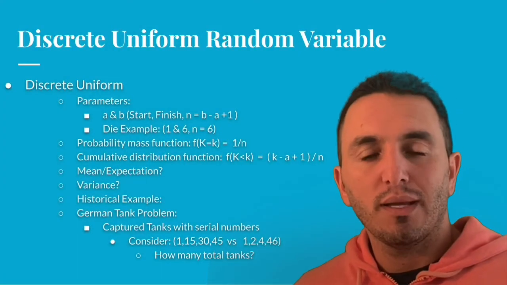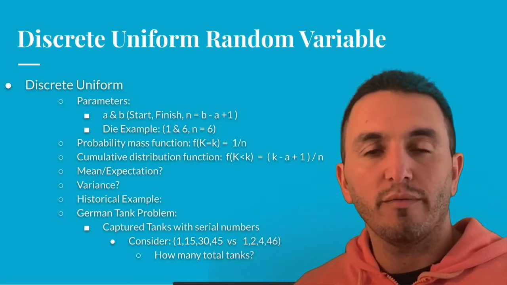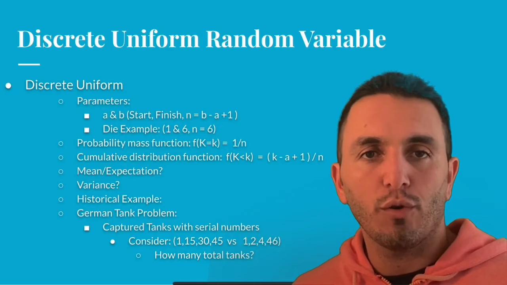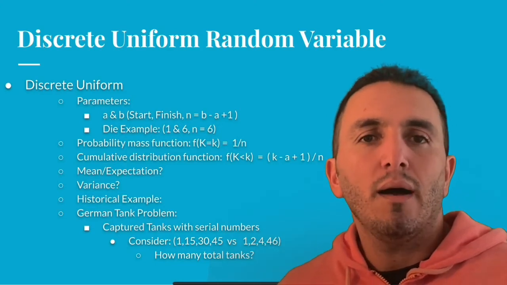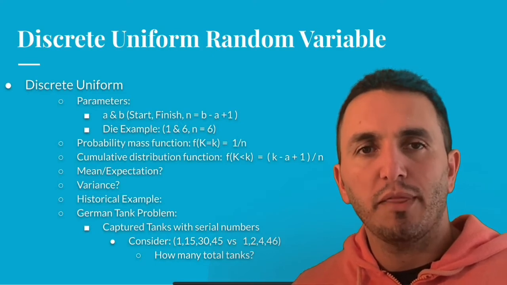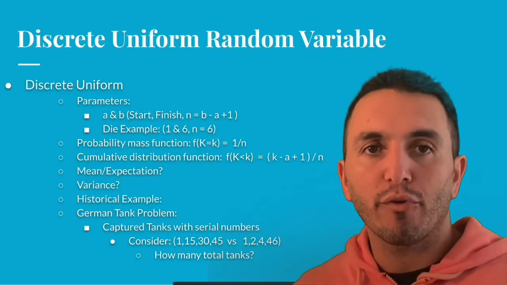And let's formalize them and talk a little bit in detail about these two random variables. So first, we had the discrete uniform random variable. We haven't used this word yet, but when we talk about random variables, we talk about the parameters, right? So the parameters are just the values that can change about a random variable.